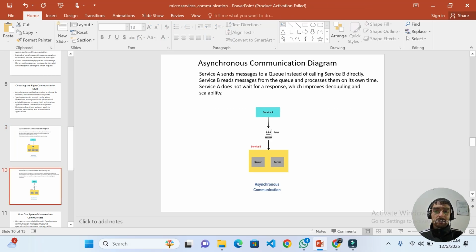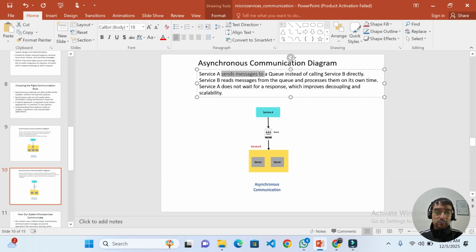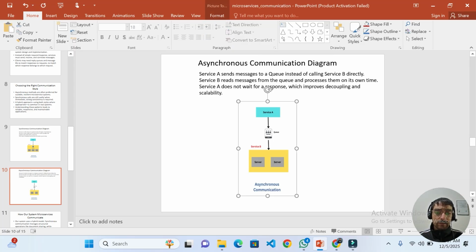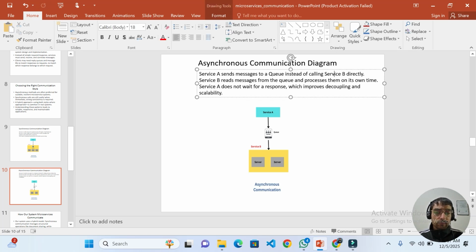If we see the asynchronous communication diagram, this is the diagram that I have made. Service A sends a message to the queue. In this diagram, in asynchronous communication, service A sends the request to the queue instead of calling service B directly.